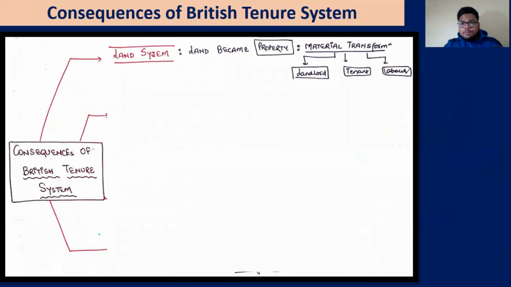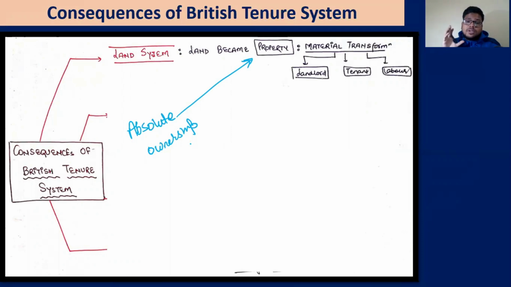First, the land becomes a property. We have discussed that before the Britishers were there, this concept of absolute ownership was not there. Now the land has become a property which can be mortgaged, leased from one person to another, or alienated from that person. And that has led to a material transformation in the agricultural sector itself. Now the people are divided into landlords, tenants, and laborers.